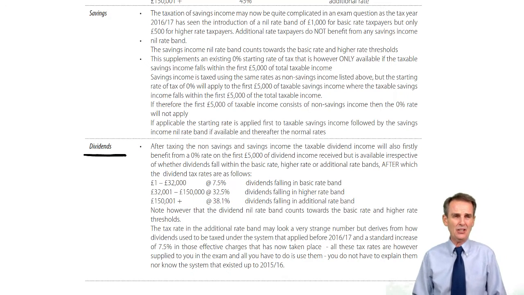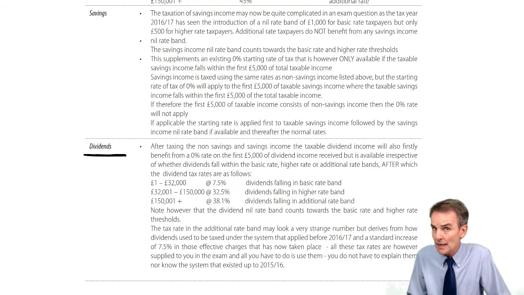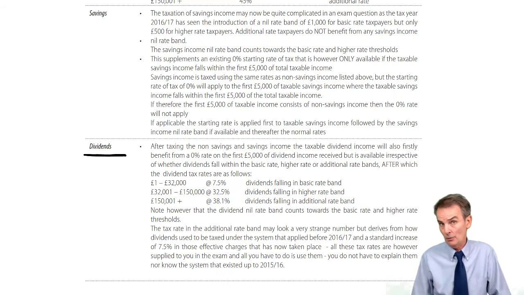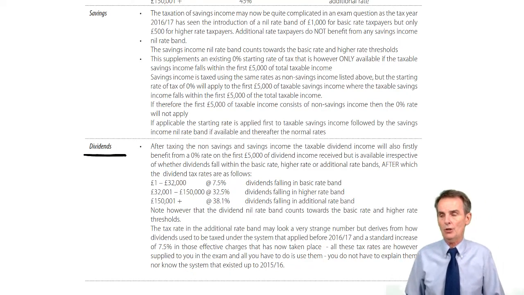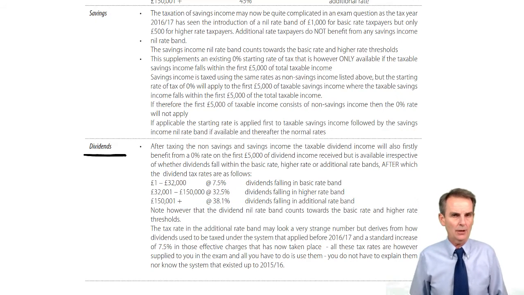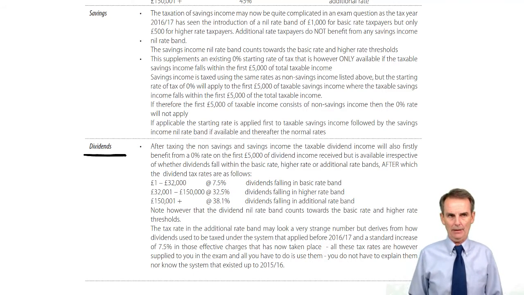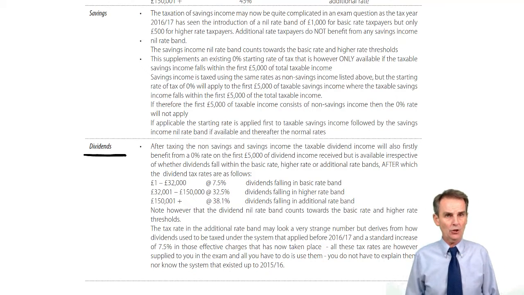We now turn our attention to our dividend income. Now again, here things have changed. You do not need to know what the old system was. Those of you who have done this before, prior to June of 2017, may be familiar with the old system, and you'll see that now this has changed. It has, for the most part, been simplified. Doesn't matter what the old system was, all you need to know is what the new system is.